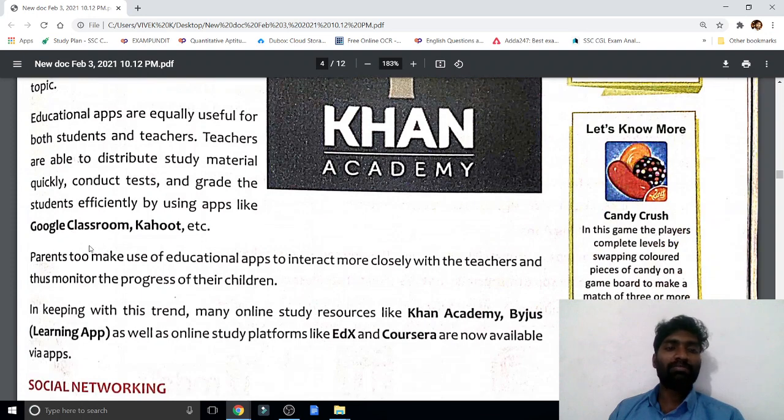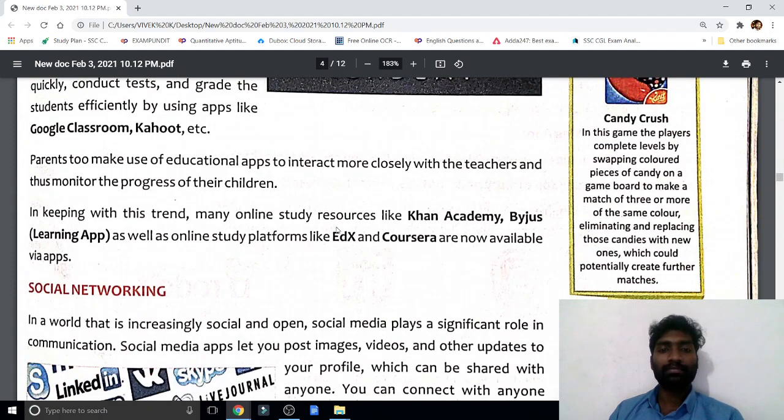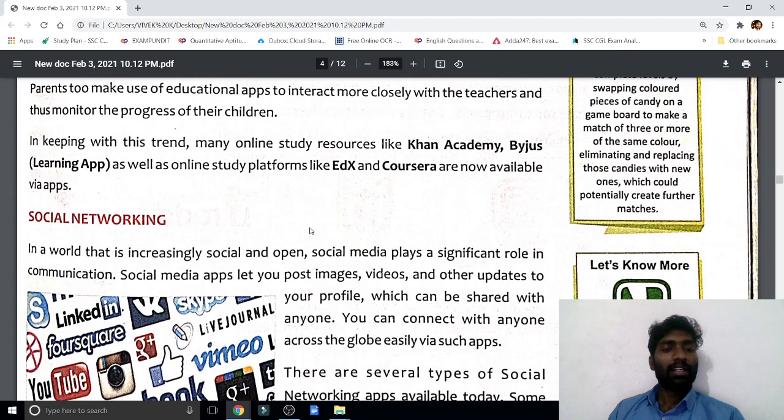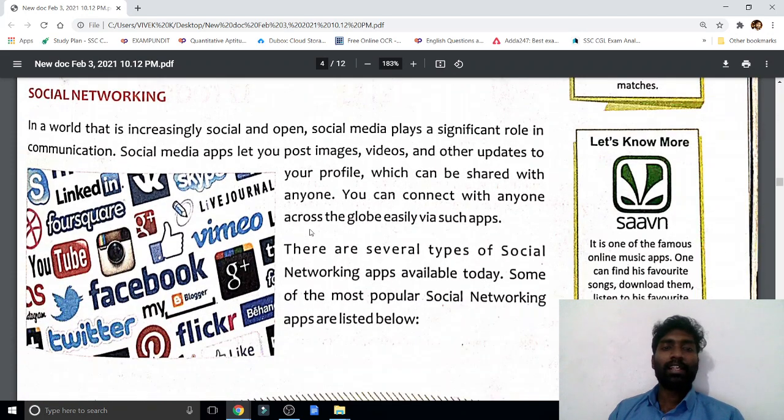Here, Google Classroom is for current online classes. See, edX is also good, and Byju's; these are all standard. Coursera is the most popular worldwide. edX is also worldwide.